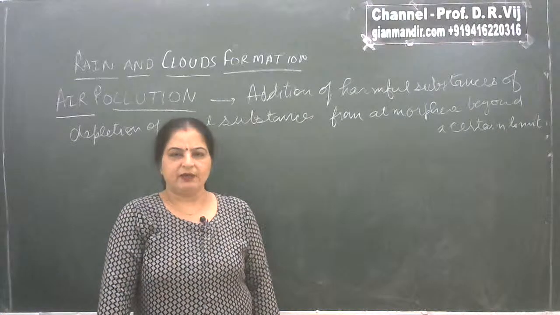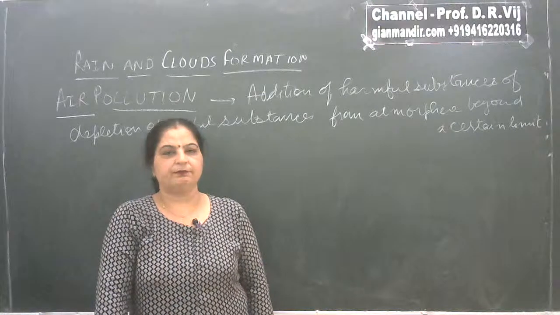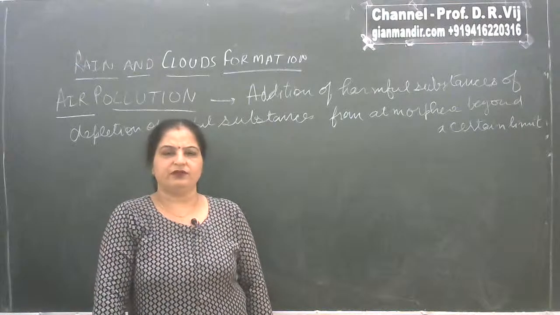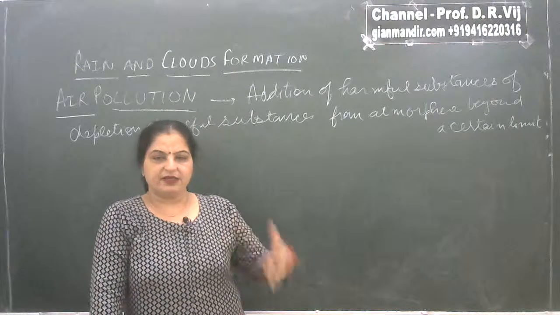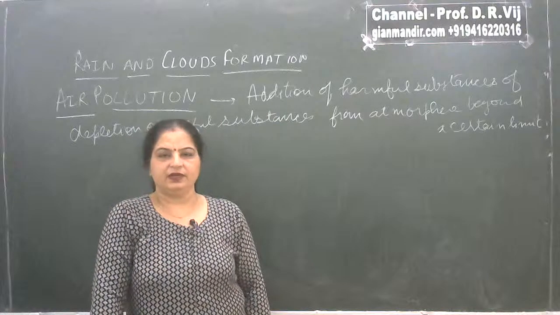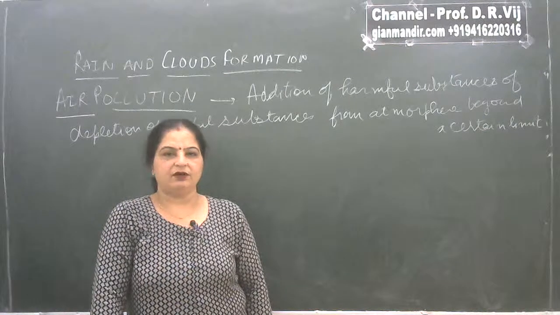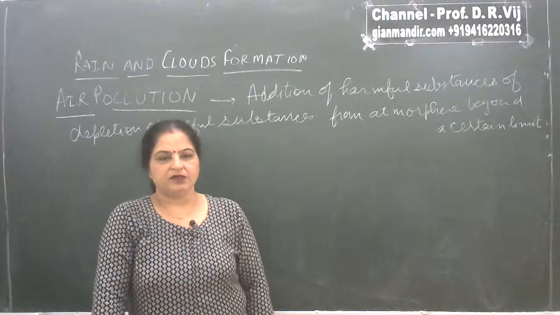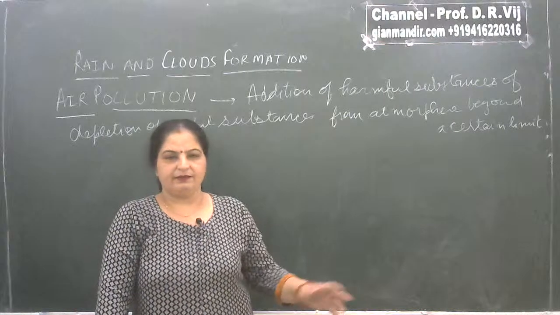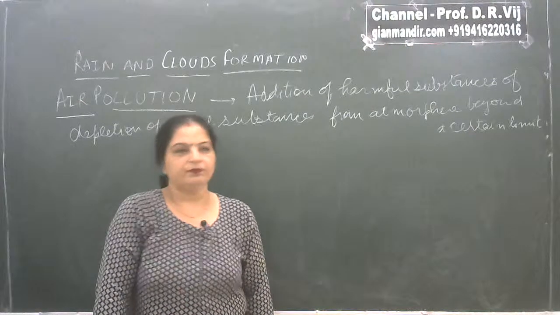So you have seen that carbon dioxide is one of the very essential ingredients of the Earth's atmosphere, but if the level of carbon dioxide increases very high, it goes beyond a certain limit, and this increasing level of carbon dioxide is responsible for causing some very important phenomena, that is greenhouse effect and global warming, about which we will be discussing later on. So in this way you have seen maintaining the composition of the atmosphere within certain limits is very important for having a good life, right?